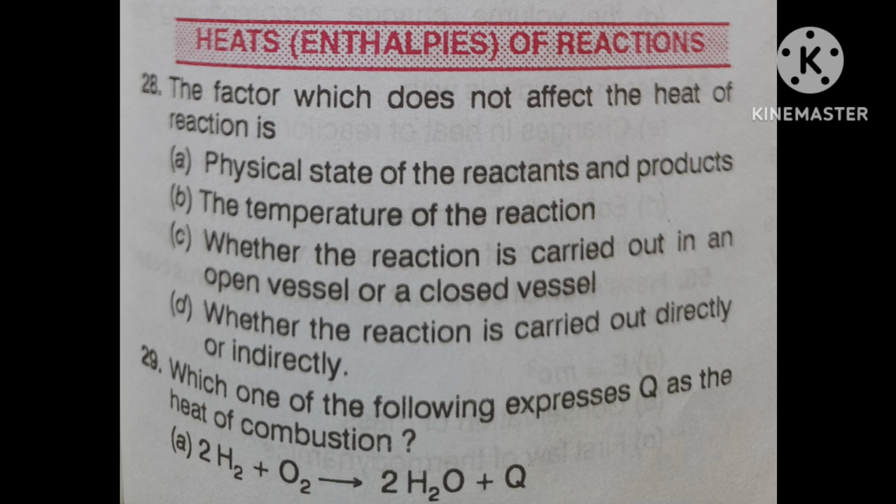According to Hess law, the enthalpy change during a chemical reaction depends upon the nature of the initial reactants and the final products. It is obvious: reactant and product. That enthalpy change depends on that.